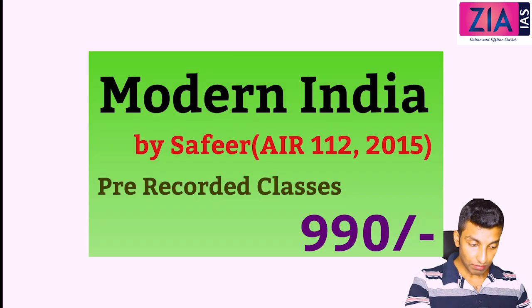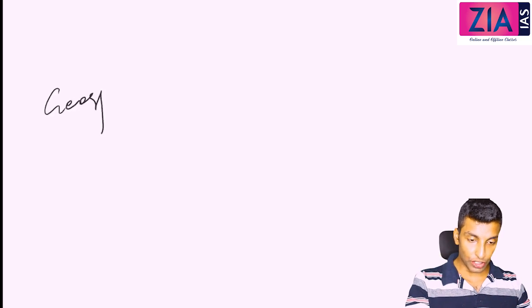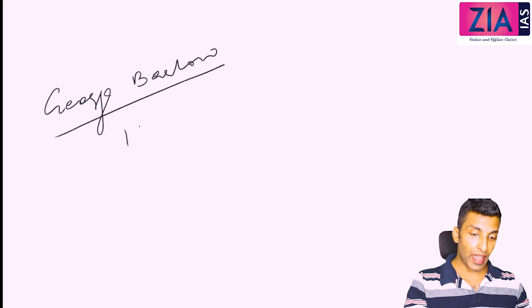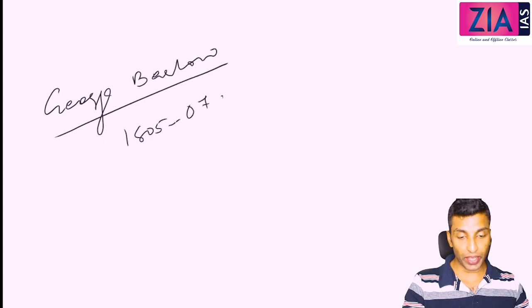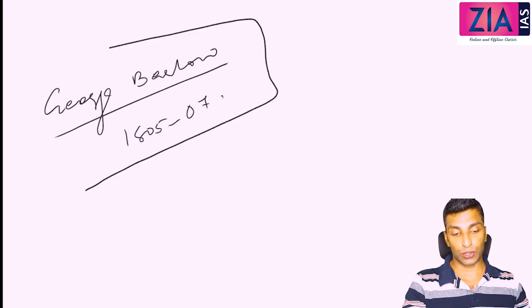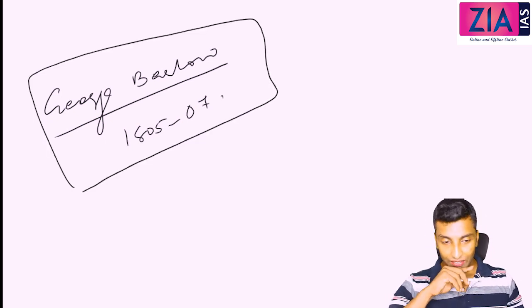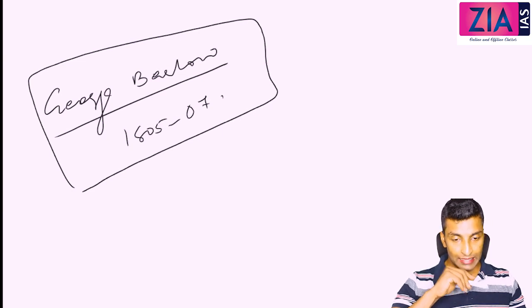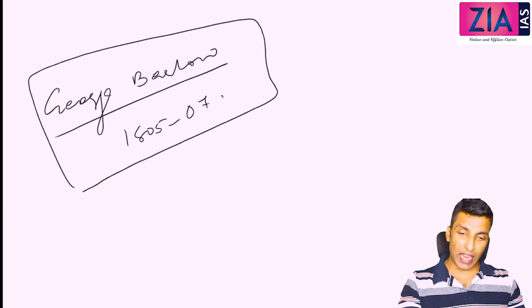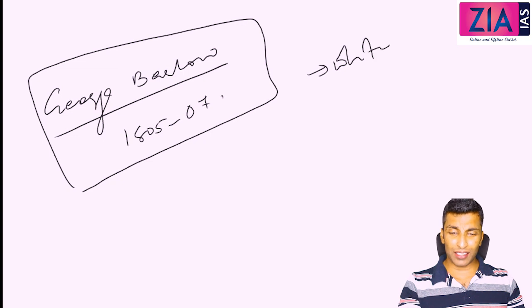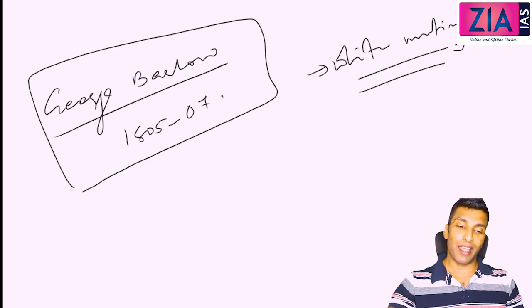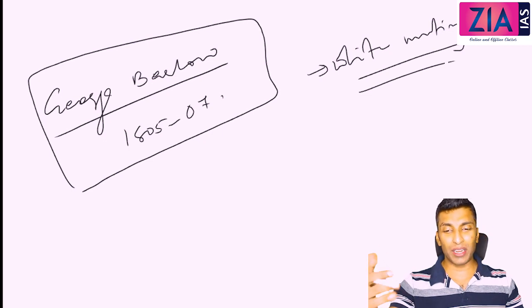And then the seventh person, that is George Barlow, 1805 to 07. During this phase also, I can't find anything important from the exam point of view, prelims and mains. There was a white mutiny, but nobody will ask you about it in the exam, because every year there will be a mutiny. What does mutiny mean?